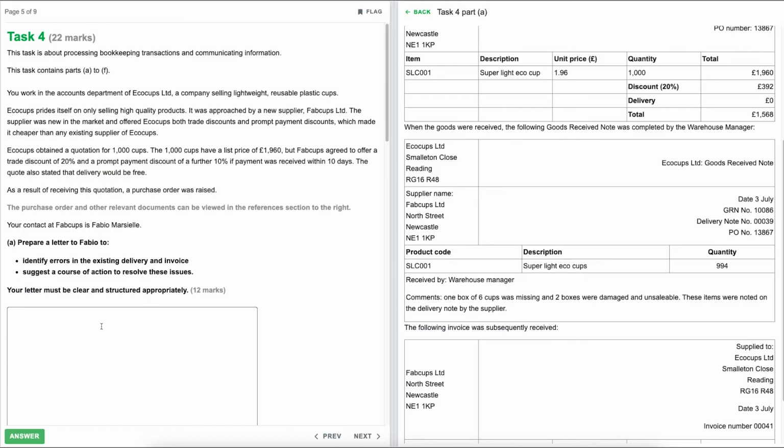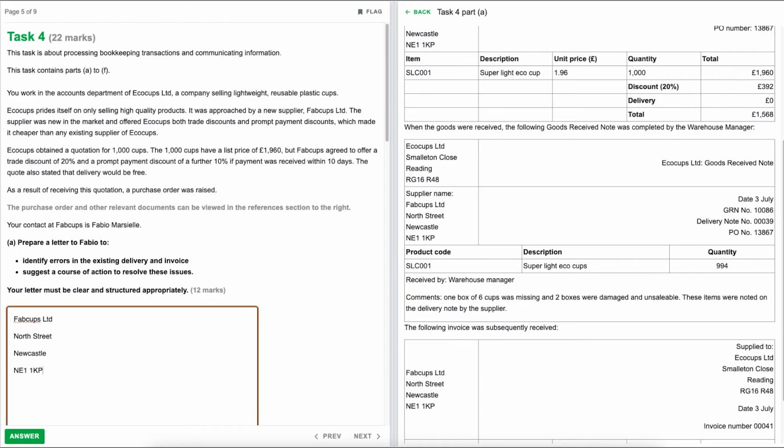So let's just start off then. Fab Cups Limited, North Street, Newcastle, NE1 1KP. Okay, so we've got our address on there.